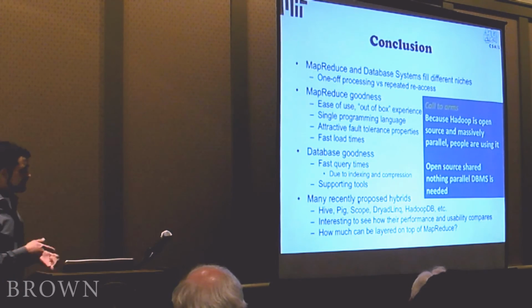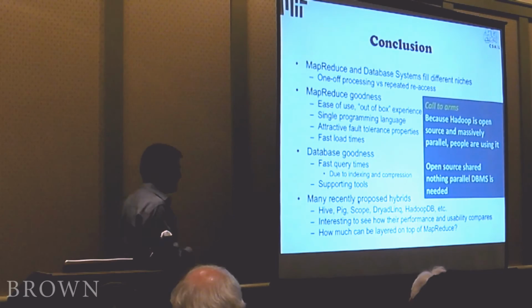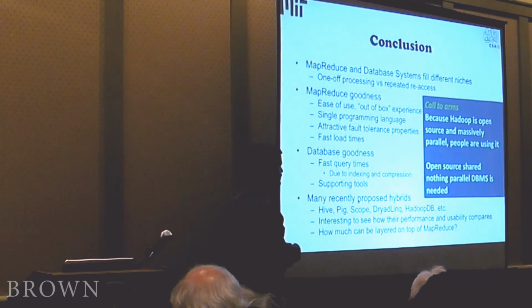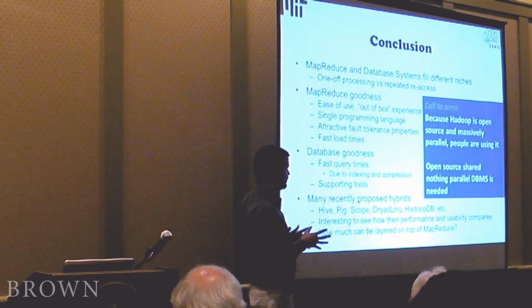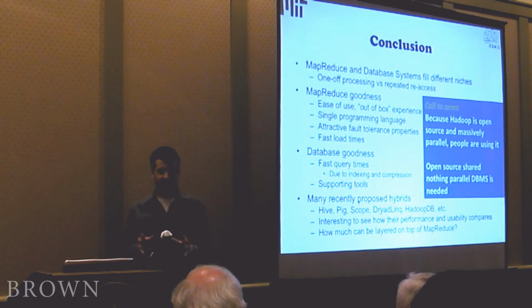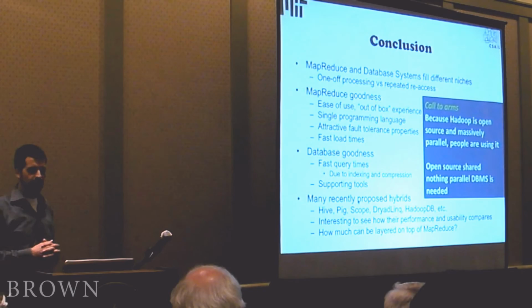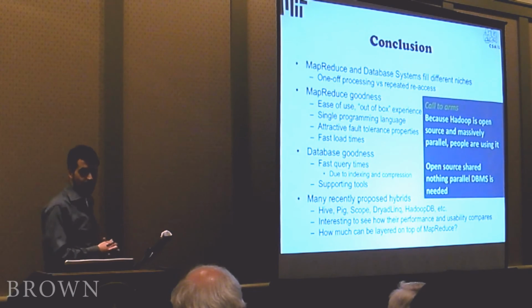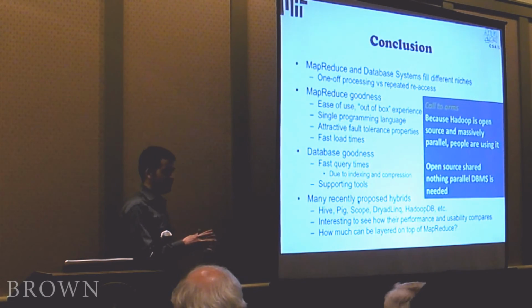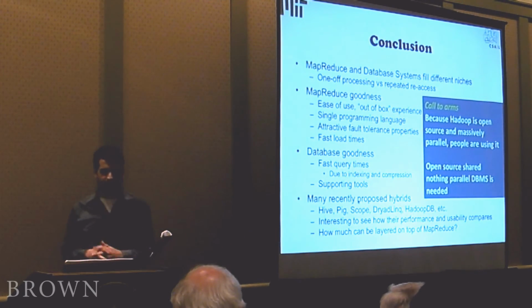As far as I know, there's no reasonable open source, community supported shared nothing parallel database system, and we really risk people just saying the way that I'm going to do my parallel analytics is using Hadoop, rather than using database products. I think that's something that we all should think about and be a little bit worried about. So with that, I'll wrap up.